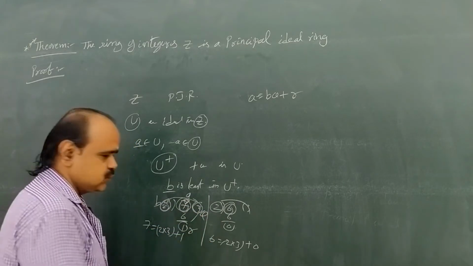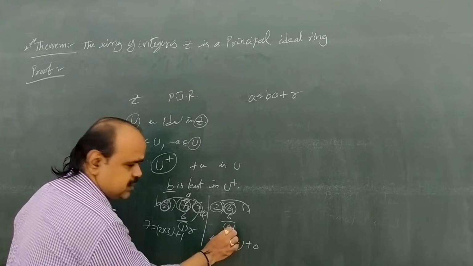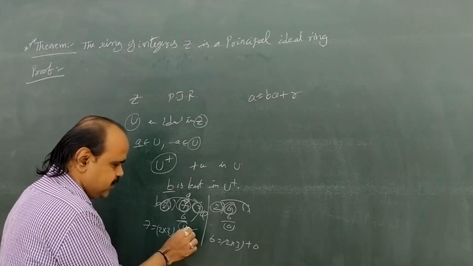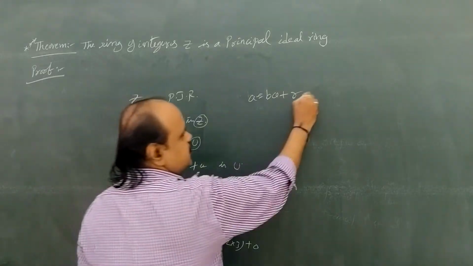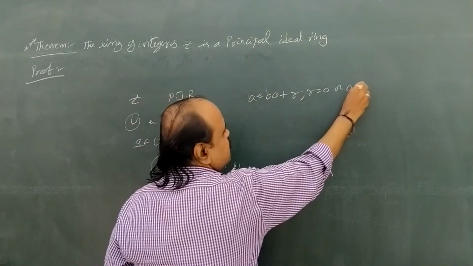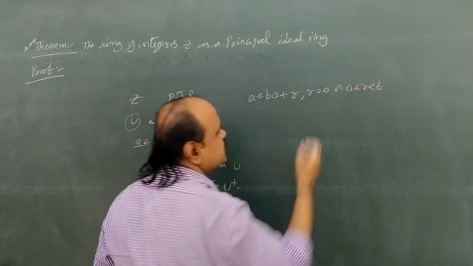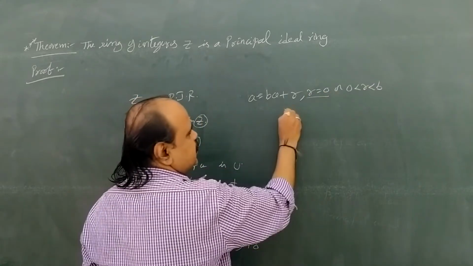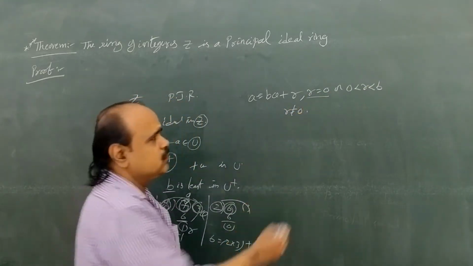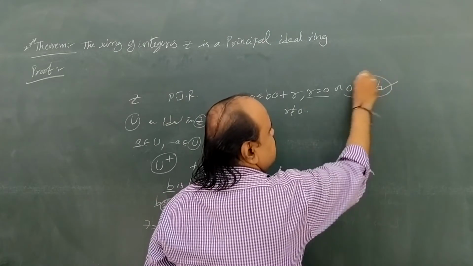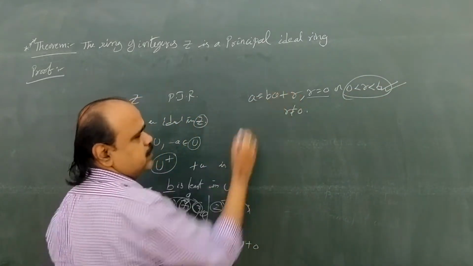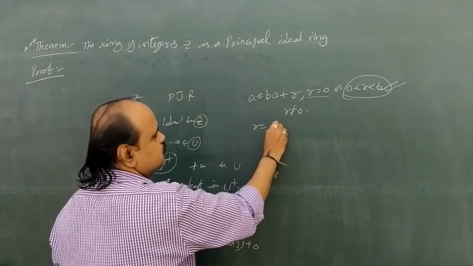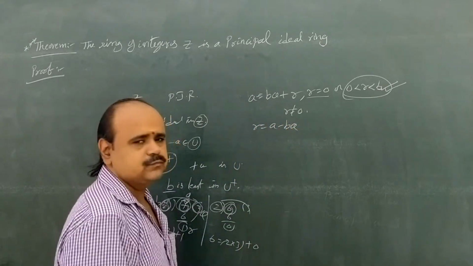In both cases, what do we observe? Either the remainder is 0, or if the remainder is non-zero, then r must be less than b. So either r equals 0 or 0 is less than r less than b. Suppose r is not equal to 0, then 0 is less than r less than b. We have a equals bq plus r, so r equals a minus bq.